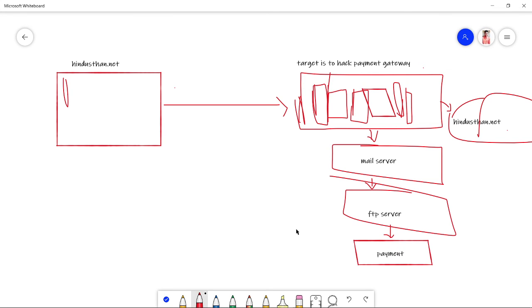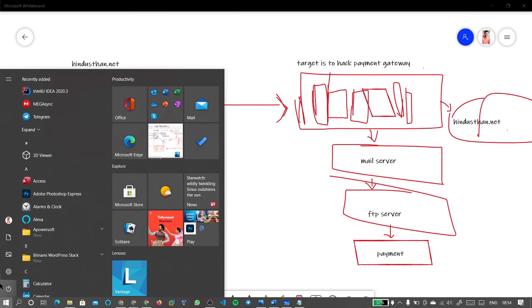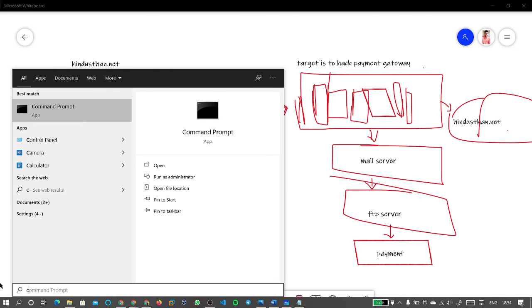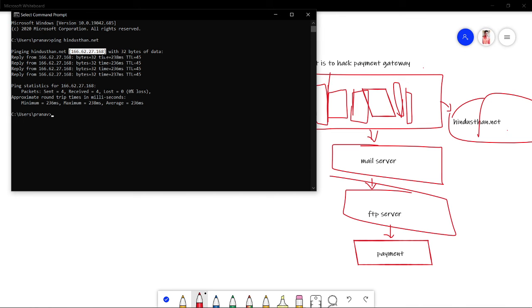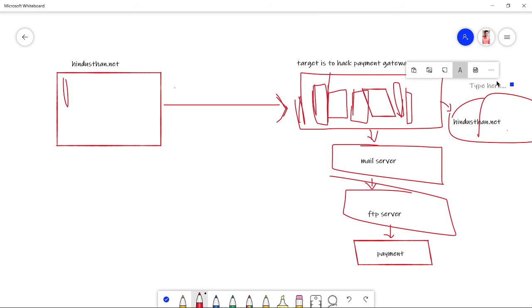Okay. For now, being an attacker, now you know that Hindustan is having a server. To find the IP address of the server, we can just use a basic utility in our Windows command prompt. So you can just give ping hindustan.net. So you will be getting the IP address 166.62.27.168. This is the IP address of Hindustan. Okay, let us think that 166.62.28 some steps 9, let it be something.